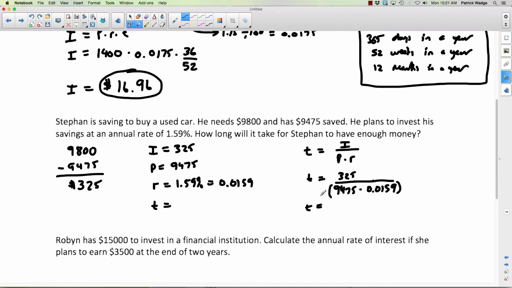And I get 2.157. I'll round that to 2.16. 2.16 what? Well, it's T, which is time, and remember, time's always in years.